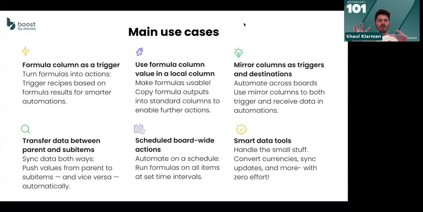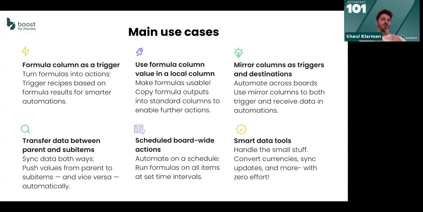And I'll just quickly glance over it. We'll go deeper into each one of those later on. But we allow you to use triggers that you couldn't in Monday, to take values that you couldn't in Monday and put them into columns that you couldn't in Monday. So if we look at this triangle of trigger, value, and destination column, we try to make it more customizable for the user in each one of those intersections.